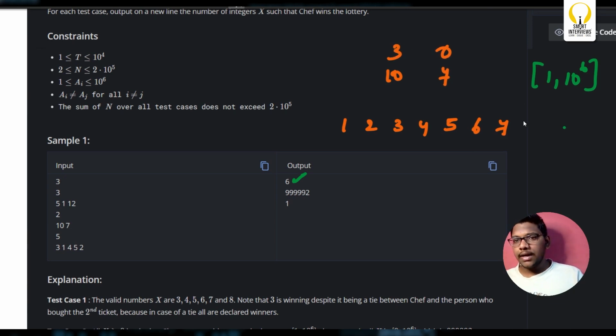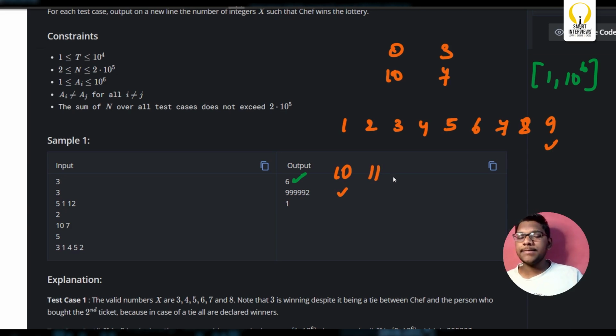Chef will not win. Again, for 8, distance is 2, distance is 1. Chef will not win. For 9, what about 9? Distance is 1, distance is 2. Now, chef is having the closest distance, so the chef will now win at 9. Now, what about 10? Distance is 0, distance is 3. So chef will win for sure.